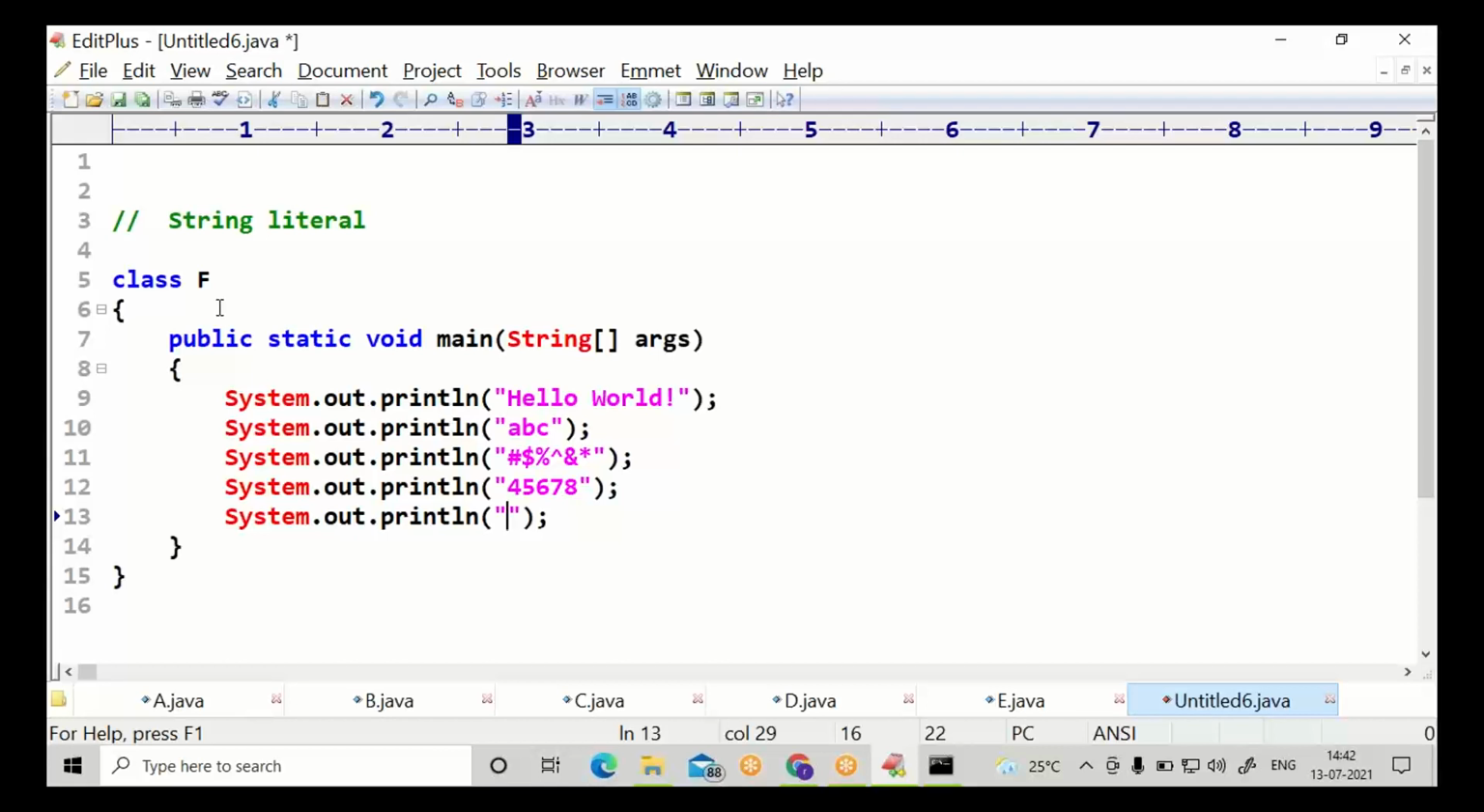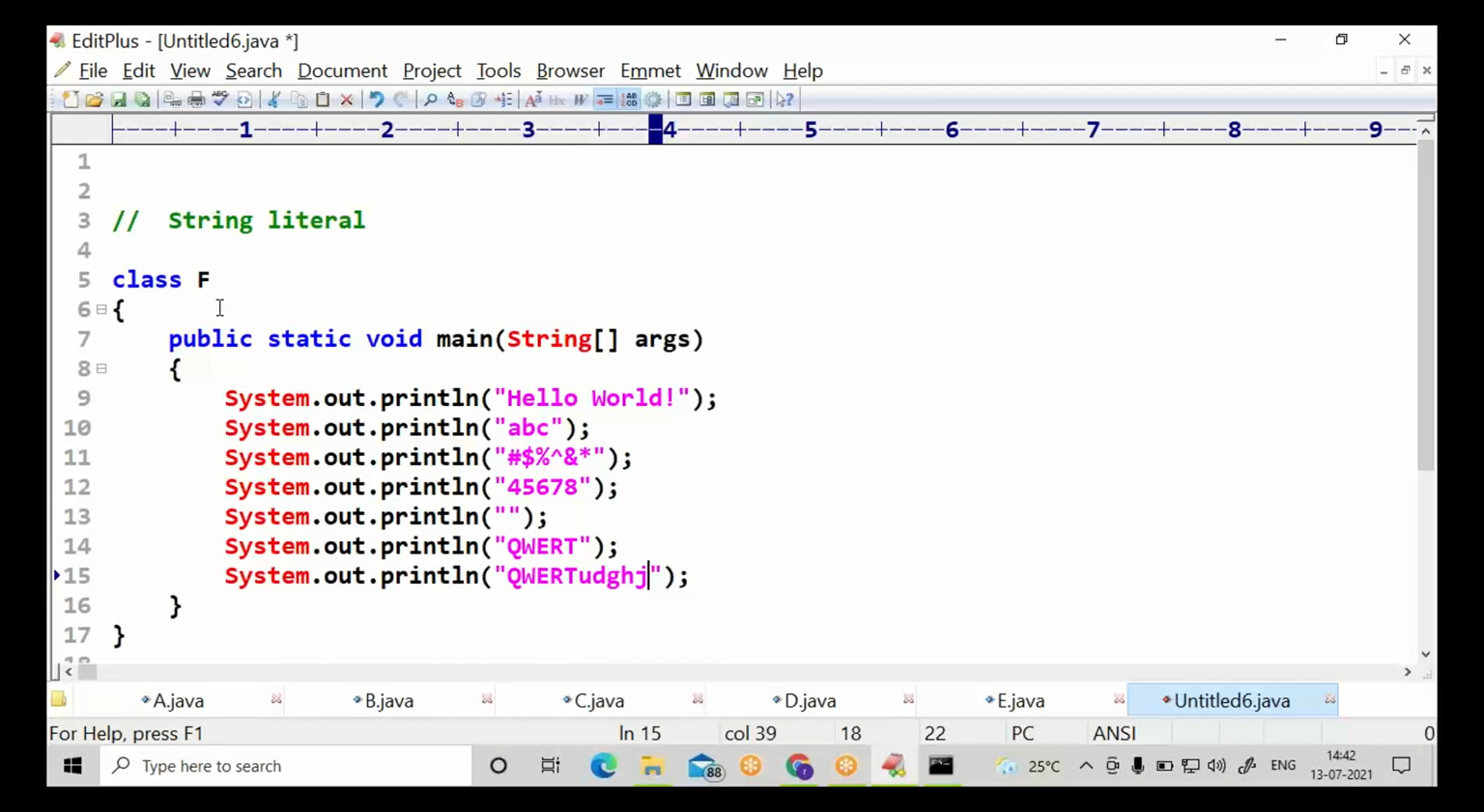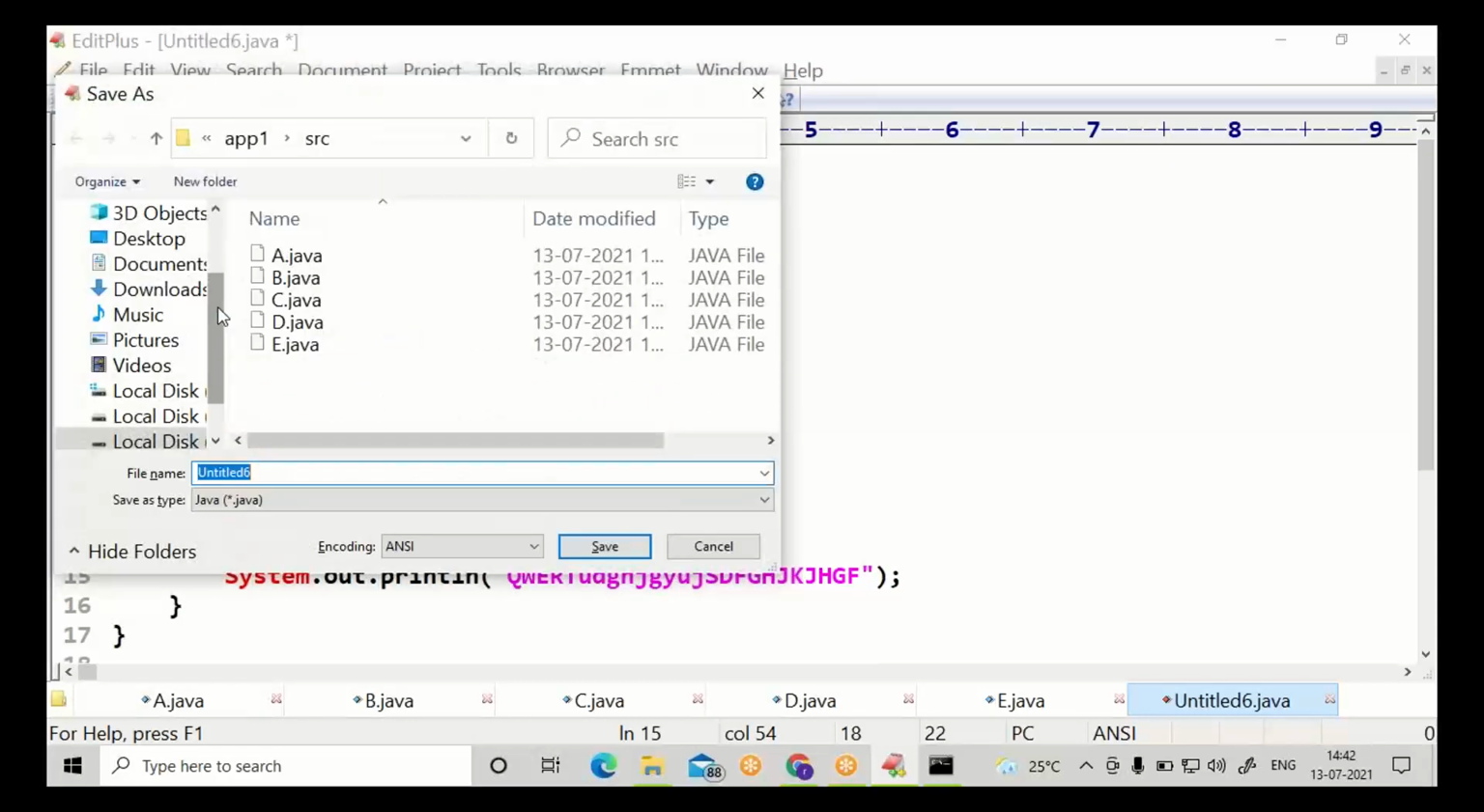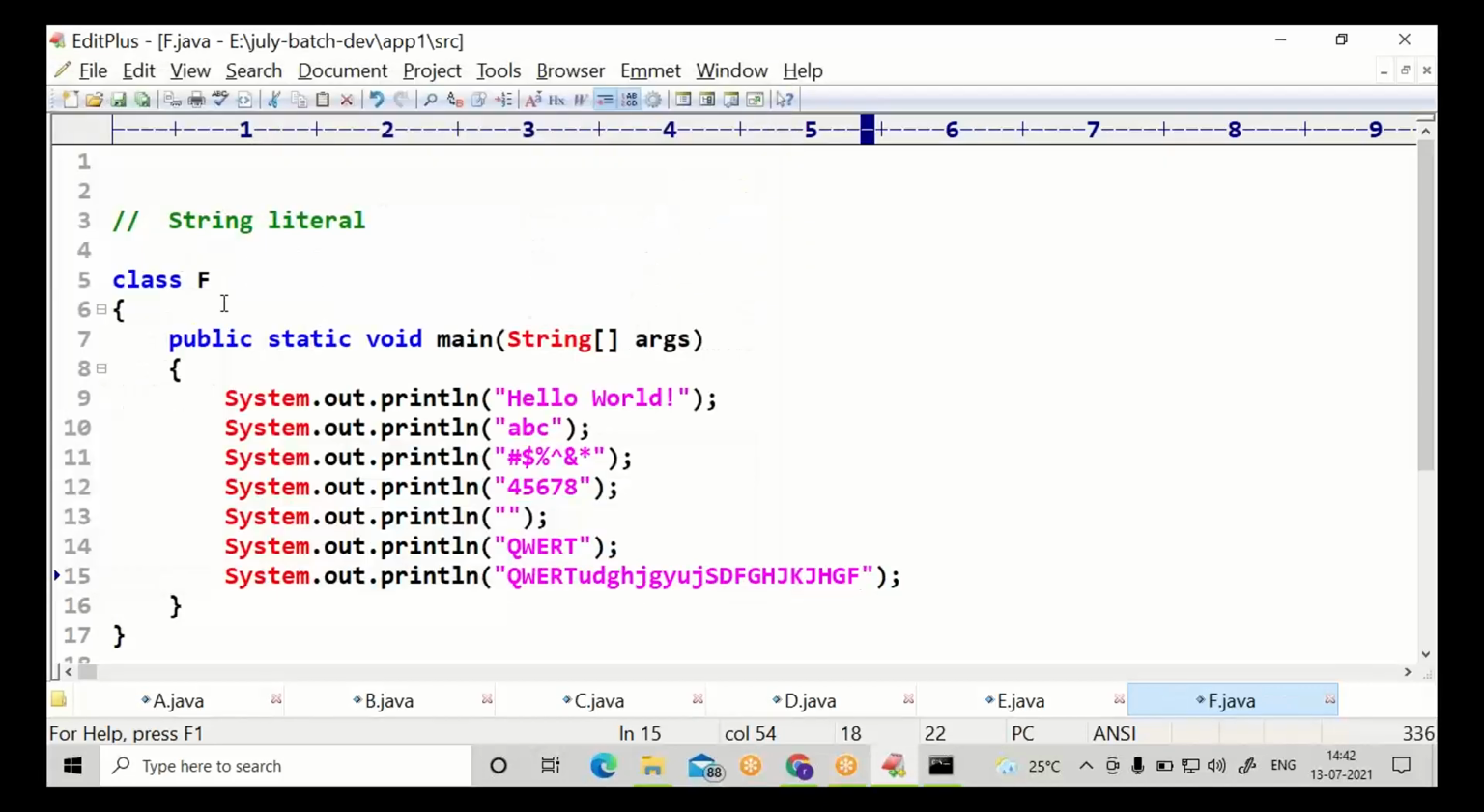Under double quotation, either alphabets, special characters, digits, lowercase or uppercase, or a combination. Save it as f.java. These are the string literals, string values. Under double quotation, any number of characters, even one character also.